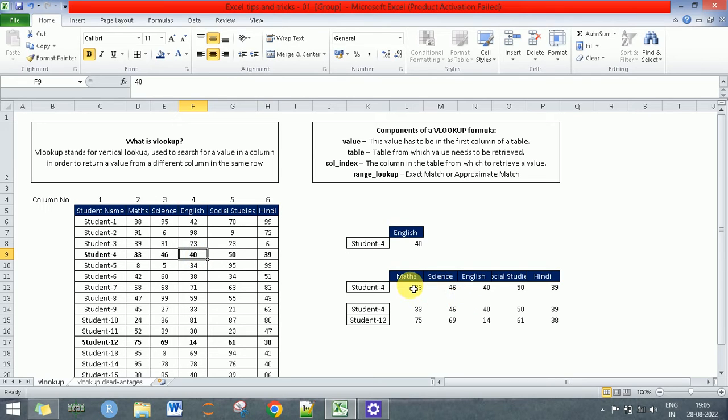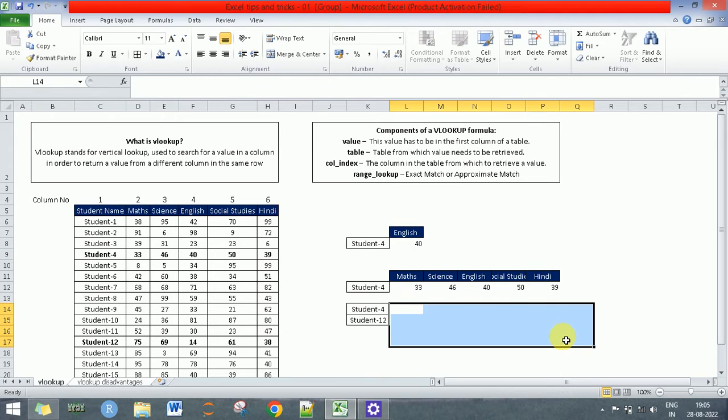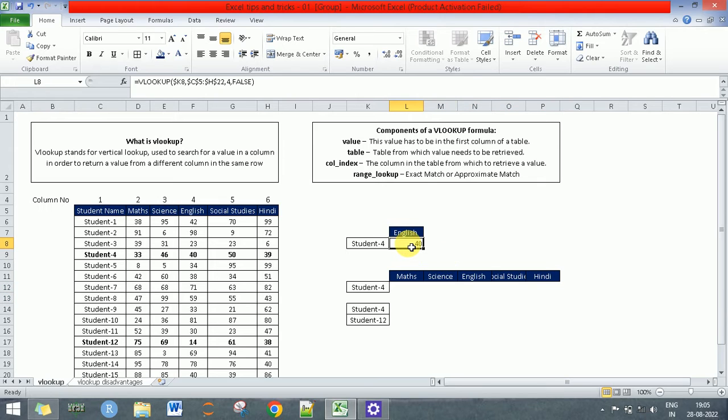Now, the second application can be: what if we want to get the marks of student 4 across all the subjects? What do we do now? It's simple. We go back and apply the same formula. What is it that we change? We change the column number, because the lookup value remains the same and the table array remains the same, right? The maths subject is column 2 in our table. So I change this to 2 and we get the marks for maths.